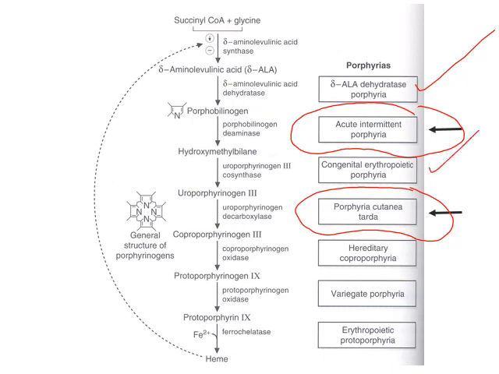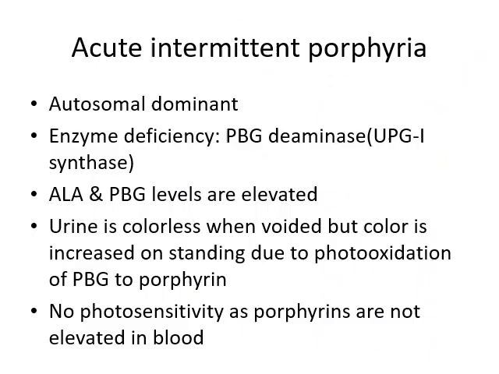Then hereditary coproporphyria, due to coproporphyrinogen oxidase deficiency. Then porphyria variegata, due to protoporphyrinogen oxidase. Then erythropoietic protoporphyria, due to ferrochelatase deficiency. So it is mandatory to learn in detail about heme biosynthesis. If you know the enzymes properly, you will be able to understand the porphyrias in detail too.